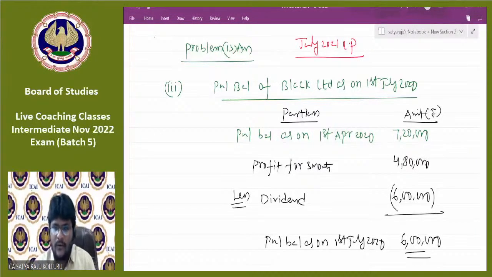And at the time of evaluating the answers as well, they will clearly check which sub question it is about. But all the sub questions you need to mention at a single place. For example, problem number 13, sub question number 3, you are mentioning here, and problem number 13, sub question number 1, you mention in another sheet. That's not correct. You should mention all sub questions at a single place. Is it okay? Fine. Next.